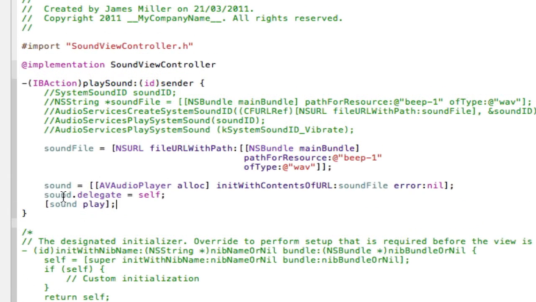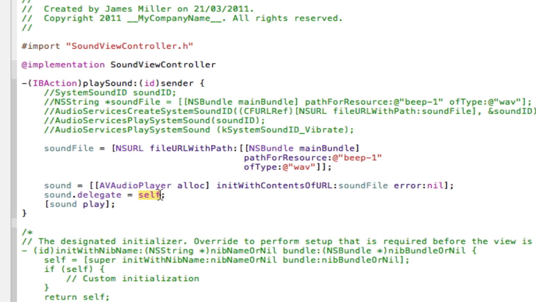Alright guys, I'm back, and as you can see, I've called our sound. I've given it some memory with AVAudioPlayer alloc. I've given it the contents of a URL, and that URL is going to be the one we made here, so it's soundFile. It also has an error parameter, not really sure what that means, but I put nil, and nil works perfectly fine. And then I've set its delegate to self.